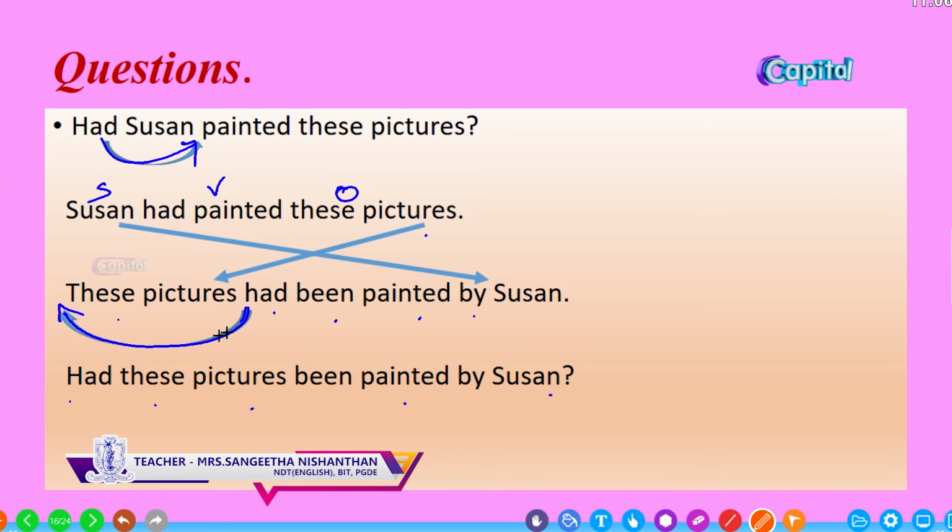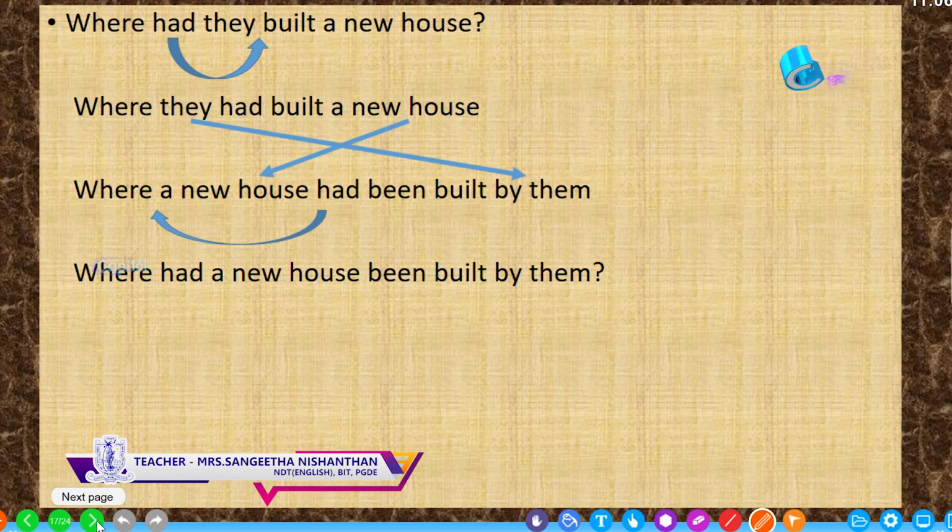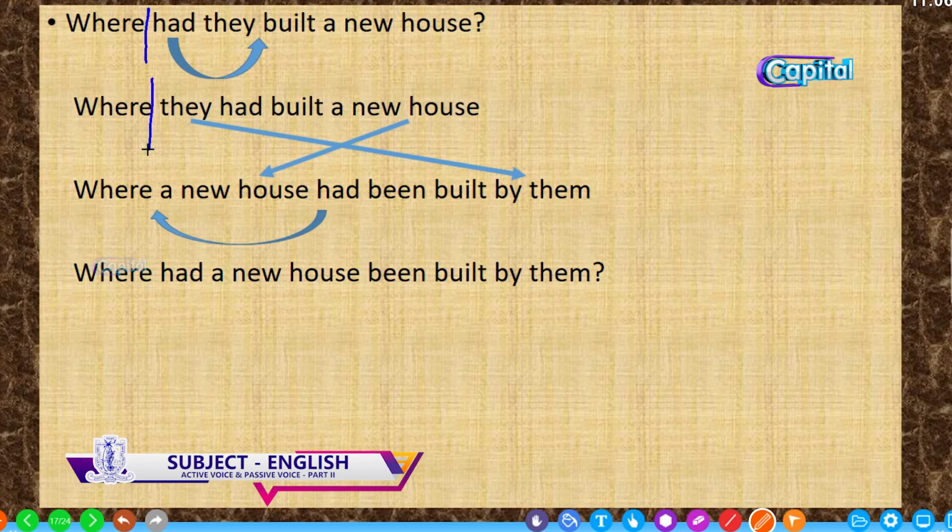When bringing the had, be careful to change the first letter of the sentence into capital and then change this into small. WH questions. Where had they built a new house? Keep the WH at the same place and change the remaining sentence into passive.